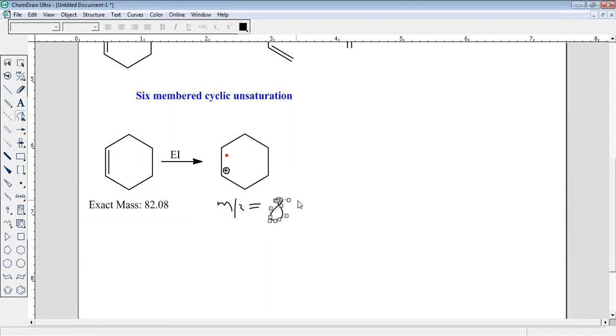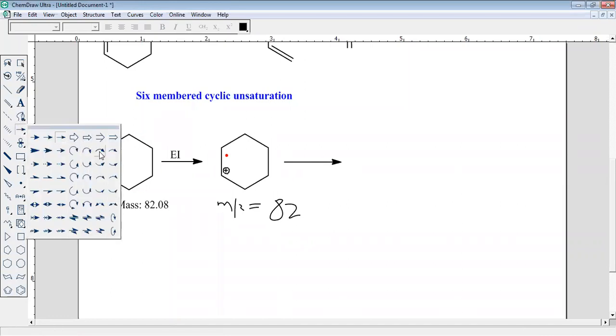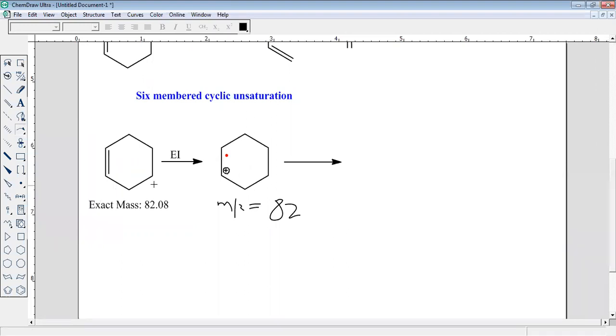Yes, it is 82, right? This will give the molecular ion peak. These further undergo fragmentation. But how will they undergo fragmentation? That is a very important point, so we have to discuss that.